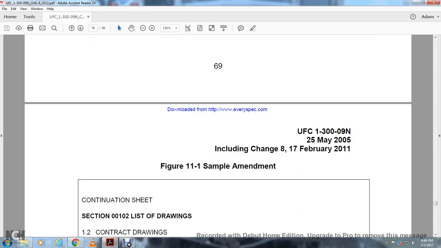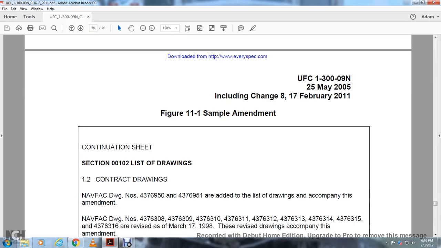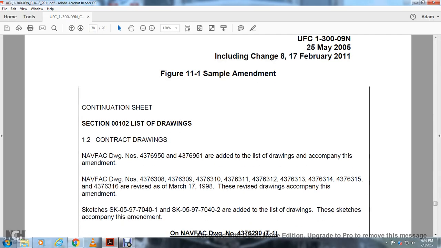Or figure 11.7 is an 11.1 sample of amendment. The continuation section, sheet section 00102, list of the drawings, 1-2 contract drawings. Navy fact drawing 4376950 and 73769F51. Alright, is a list of drawings accompanying the amendment. Navy facility drawing number